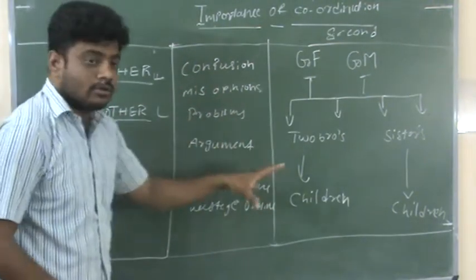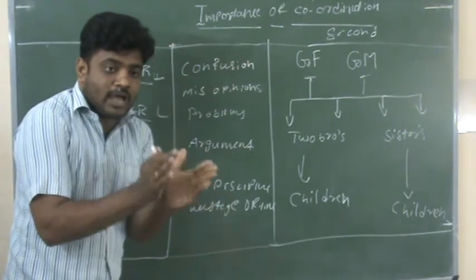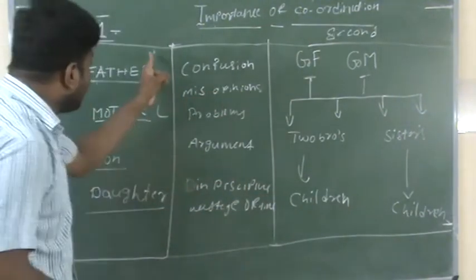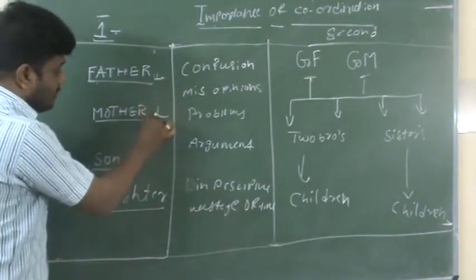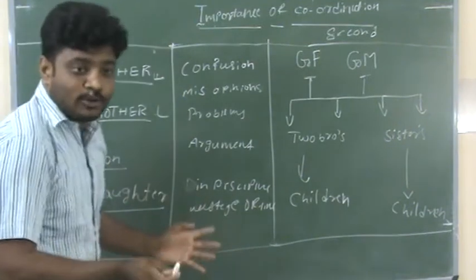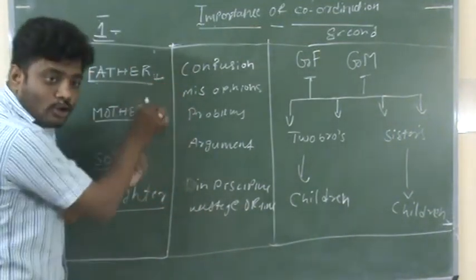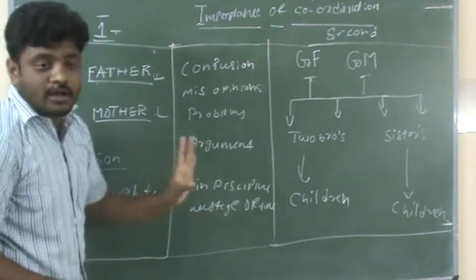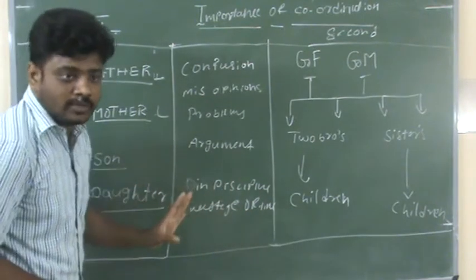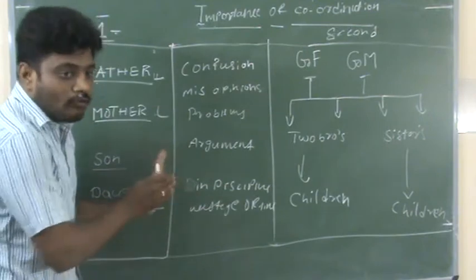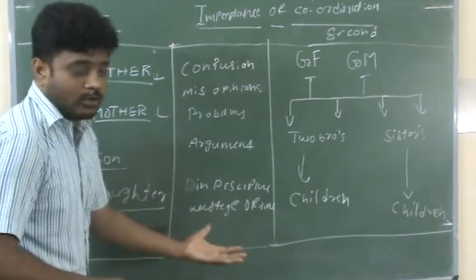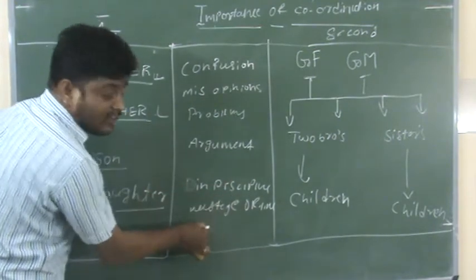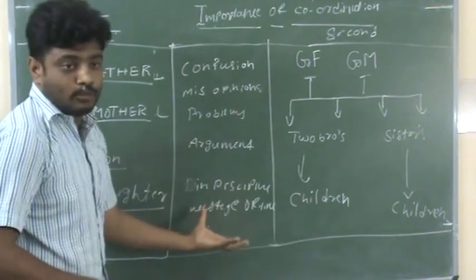So, if there is only a family of four members, father, mother, son and daughter, there is no problem because they know what role they have to play. Father will go for work, mother will work in the house, son and daughter will go for school. So they know what they have to play and how they have to work. There is no confusion, no misopinion, no problem, no argument, no indiscipline, no waste of time, no waste of work.